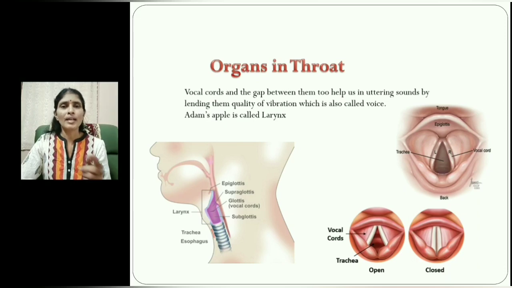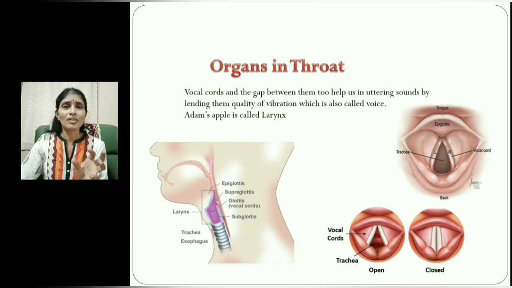For example, I'll take just one example here: S. This S is pronounced in different sounds: sa, sha, za, ja. The letter is only S, but the sounds that are produced from that letter S are various.